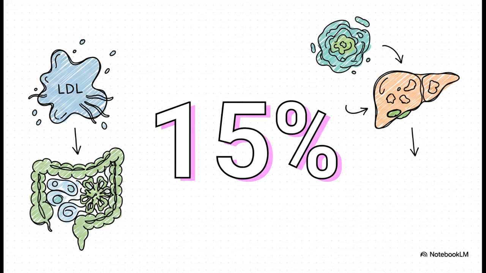We consistently see a 10 to 15% drop in low-density lipoprotein, or LDL cholesterol, when using soluble fibers like guar and pectin. Why does this happen? Because these viscous fibers, along with lignins, literally bind to bile salts in the intestine, stopping their reabsorption. Since bile acid excretion is the main way we eliminate endogenously synthesized cholesterol, the liver is suddenly forced to pull cholesterol directly from the blood to make new bile acids. It's a brilliant natural mechanism to lower plasma cholesterol.